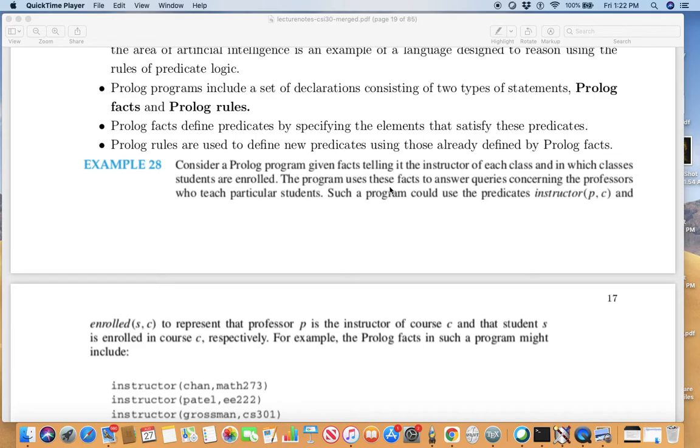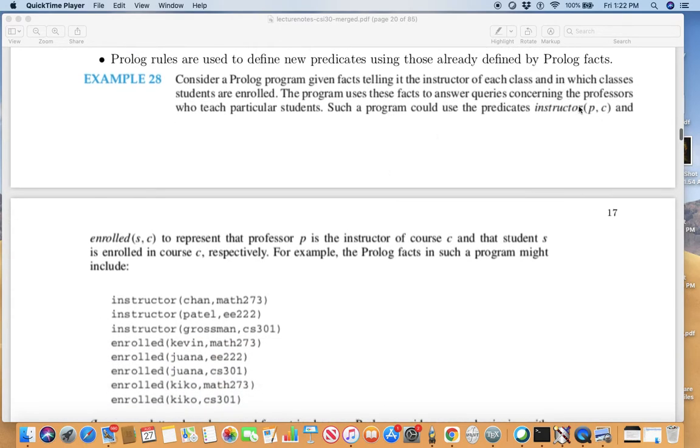The program uses these facts to answer queries concerning the professors who teach particular students. Such a program could use the predicates instructor(P, C) and enrolled(S, C) to represent "Professor P is the instructor of course C" and "Student S is enrolled in course C."